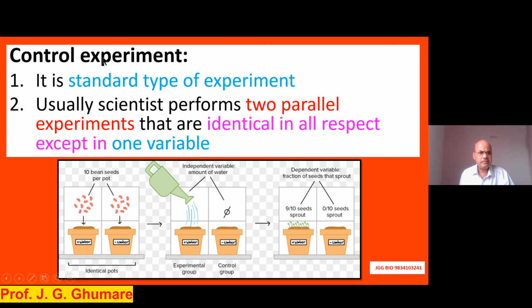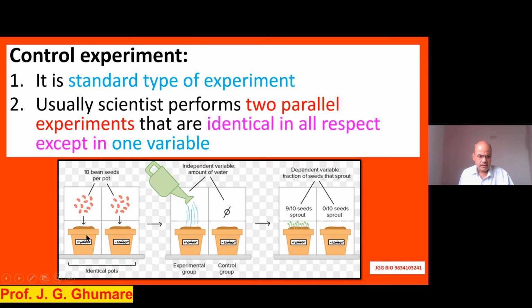Experimentation will be there, and experimentation should contain a control experiment. The standard type of experiment is called a control experiment. So, we generally plan the experiment in duplicate. Two sets will be kept. If we give all the similar conditions, that will not give the perfect answer. But one experiment we want to keep as a control experiment. What is a control experiment? Two parallel experiments that are identical in all respects except one variable, one change that we make, and this is called a control experiment.